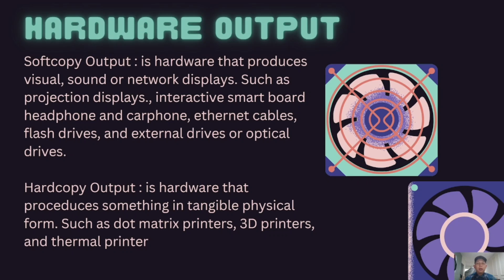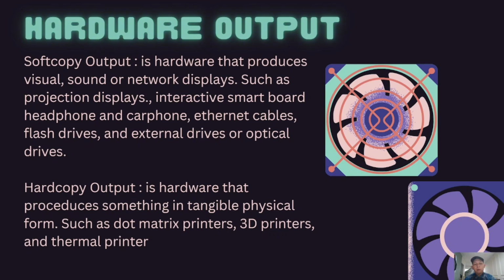Next, hardware output. Soft copy output is hardware that produces visual, sound, or network displays such as projecting display, interactive smartboard, headphone, and cardboard, Ethernet cable, flash drive, and external drive or optical drive.